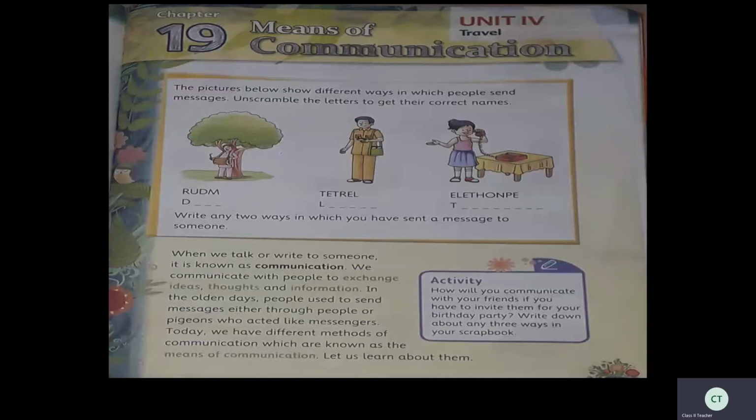So they used to send something written on paper, and they used to send a person from one place to another place to whom they want to send the message. So that person will carry the message along with him. Or sometimes they used to send messages with pigeons. They write on the paper and they tie it very tightly to the pigeon's leg, and they will send the pigeons. So these are the ways how in earliest times people sent the messages.